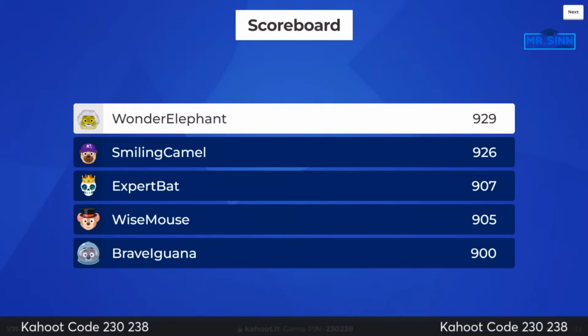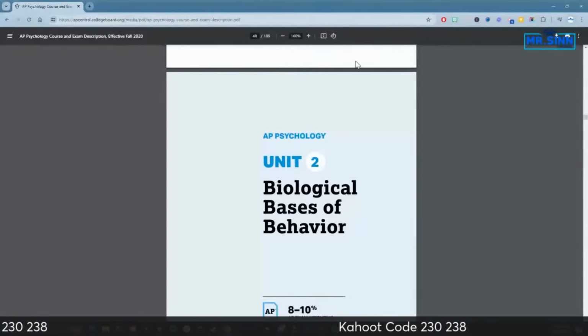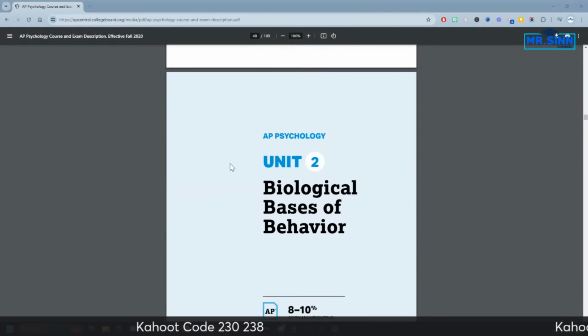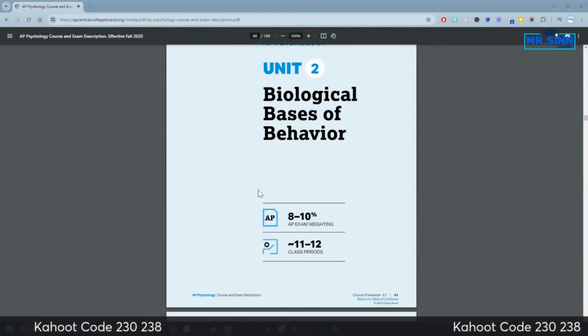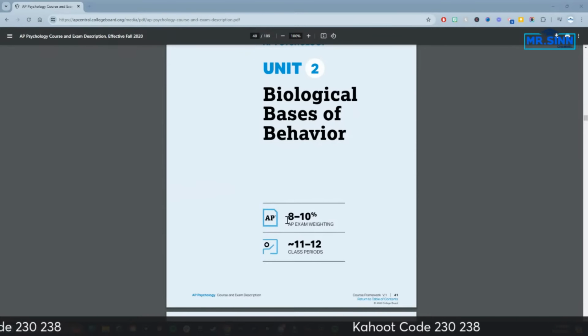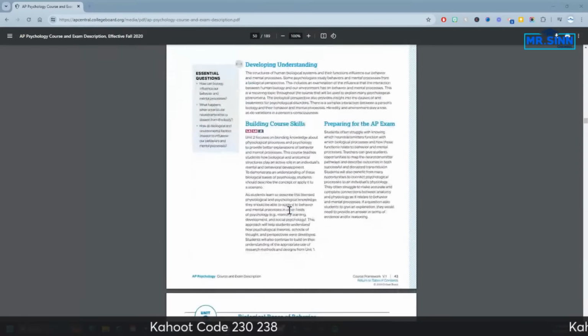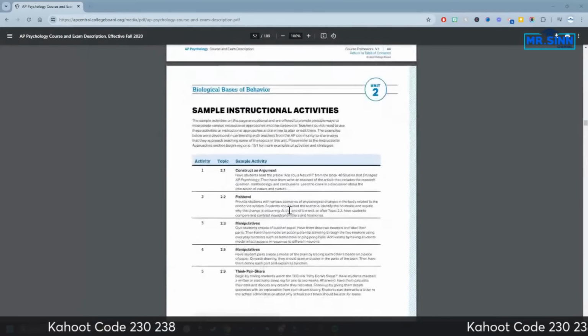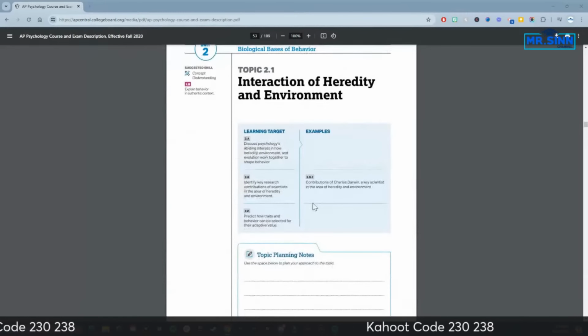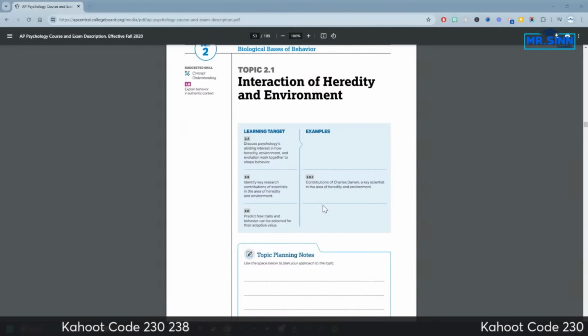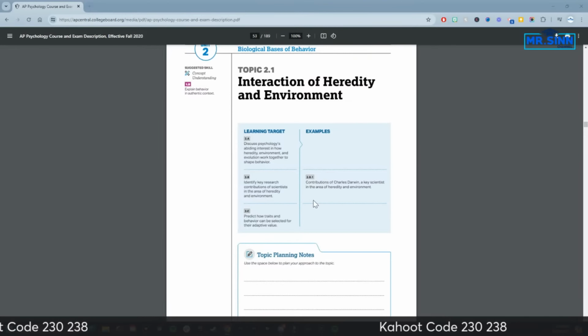One thing too, some people are asking what this is based on. Again, we're basing everything off the CED. If you haven't looked at this document, there's a link to it in the description below. Unit 2 is what we're going into today. It's about 8 to 10% of the exam. This is what College Board is going to base the test off of, so you want to make sure you're looking at this document. If there's a term or a concept listed here, make sure you understand it, because that is going to be on the test.